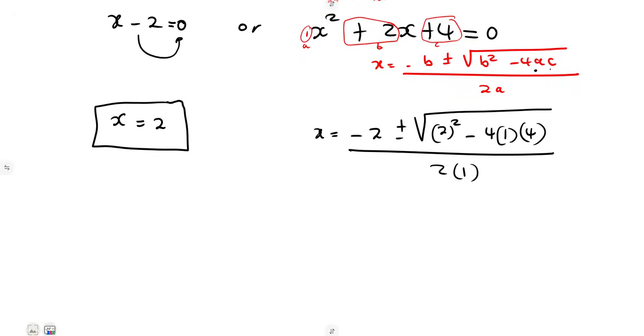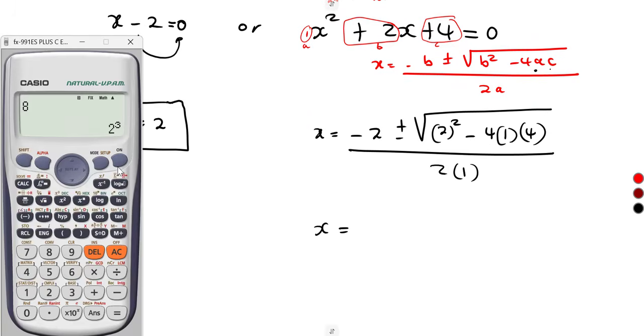So this is it. Do not use your calculator. This is N4, guys. They tempt you on this part. Do not use your calculator to simplify it, because it will give you a maths error. Then you think that this one cannot be simplified. Minus 2 plus the square root of 2 squared minus 4 times 1 times 4, everything over 2 times 1, then it gives you a math error, and you wonder where you are going wrong.